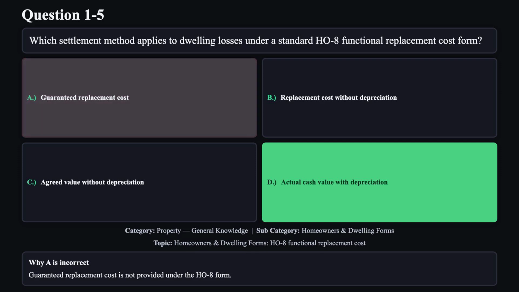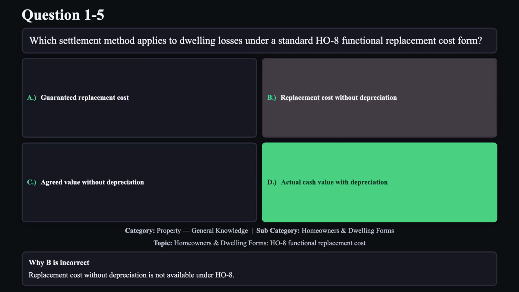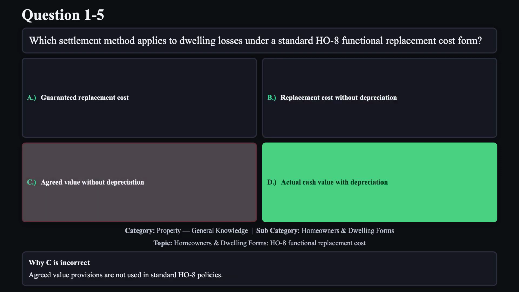Reason A is not correct. Guaranteed replacement cost is not provided under the HO8 form. Reason B is not correct. Replacement cost without depreciation is not available under HO8. Reason C is not correct. Agreed value provisions are not used in standard HO8 policies.